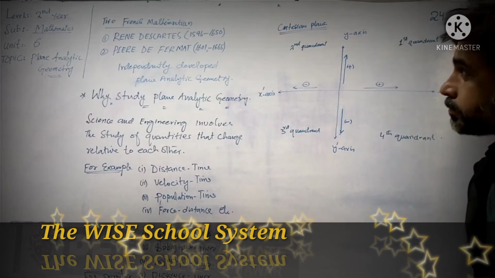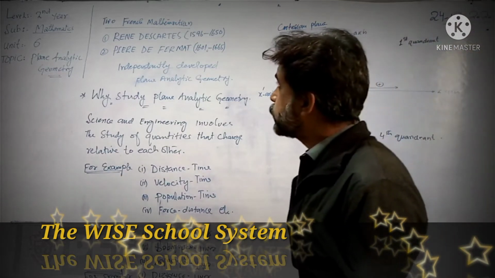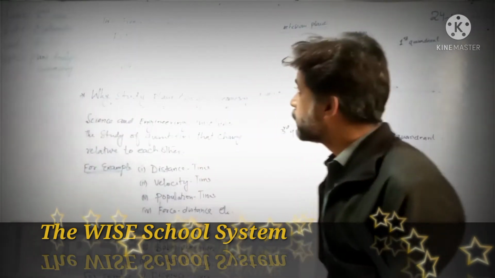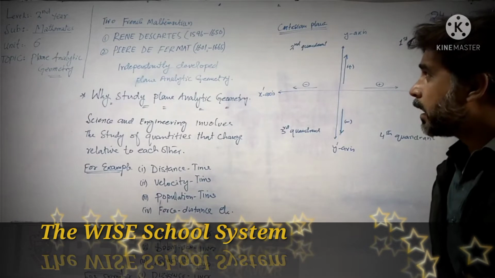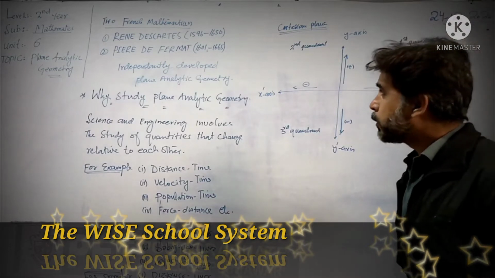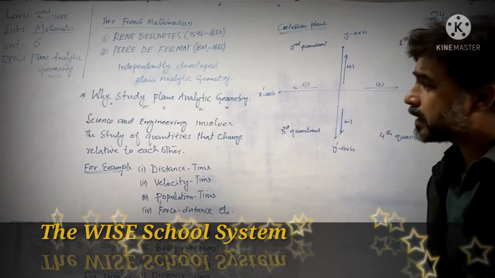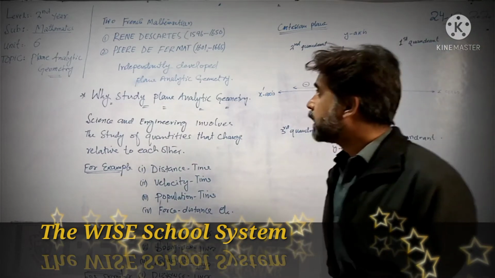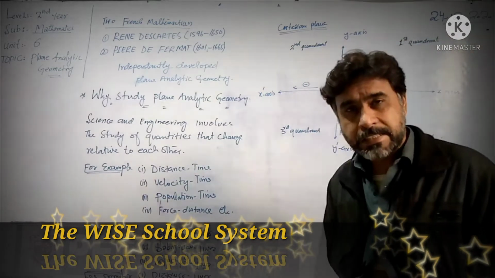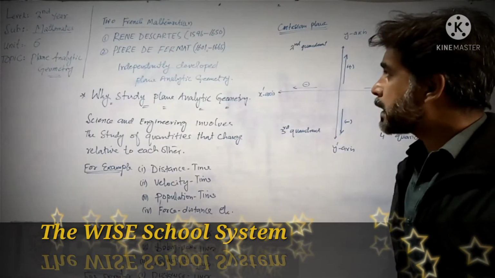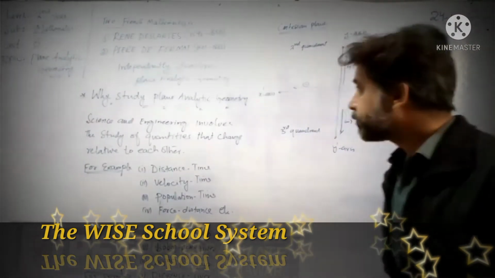Dear students, in the past there were two French mathematicians. One was René Descartes, whose time duration is from 1596 to 1650, and the other one is Pierre de Fermat, and he lived from 1601 to 1665. These two mathematicians independently developed plane analytic geometry.